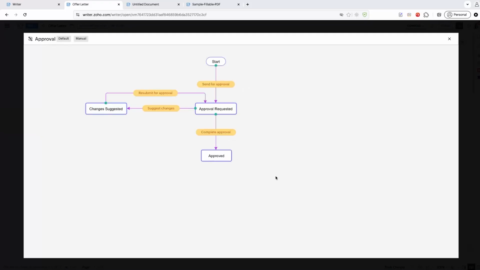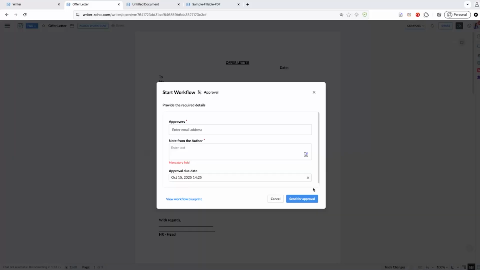So this is the complete blueprint for the workflow process, and I simply click on send for approval. It's that simple.